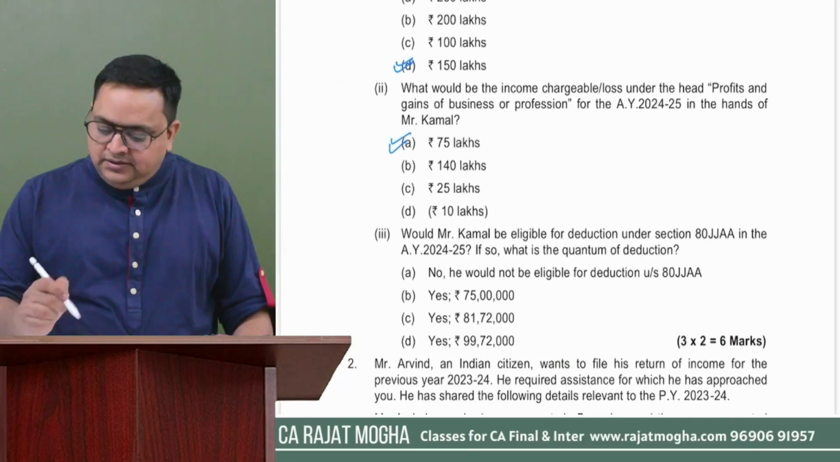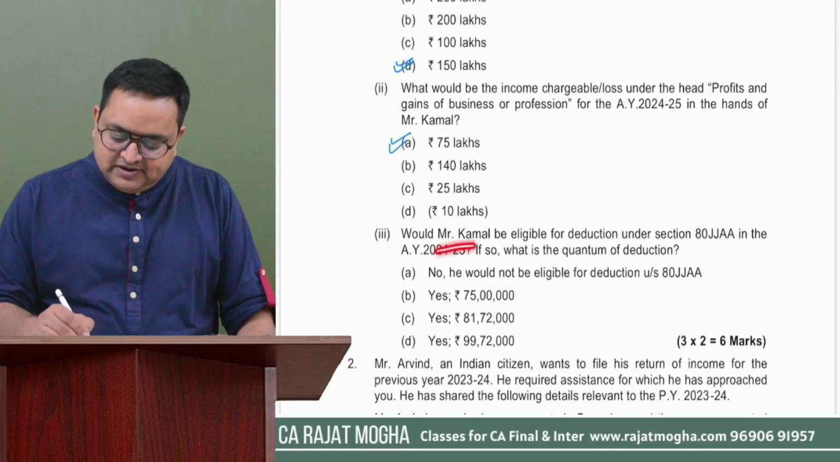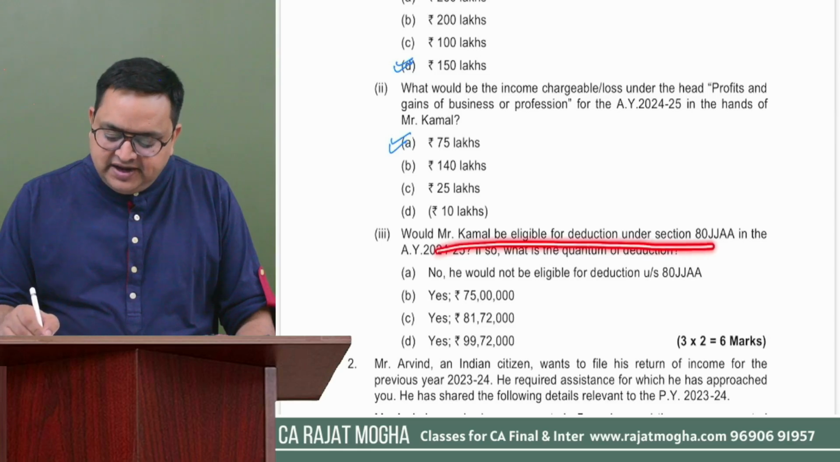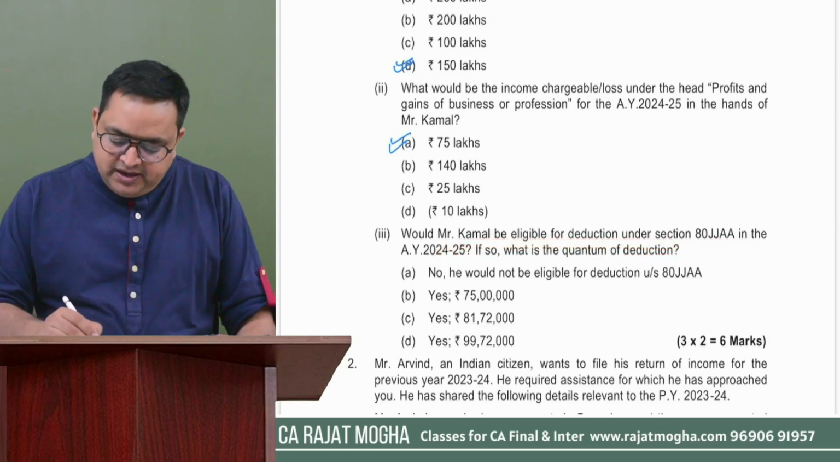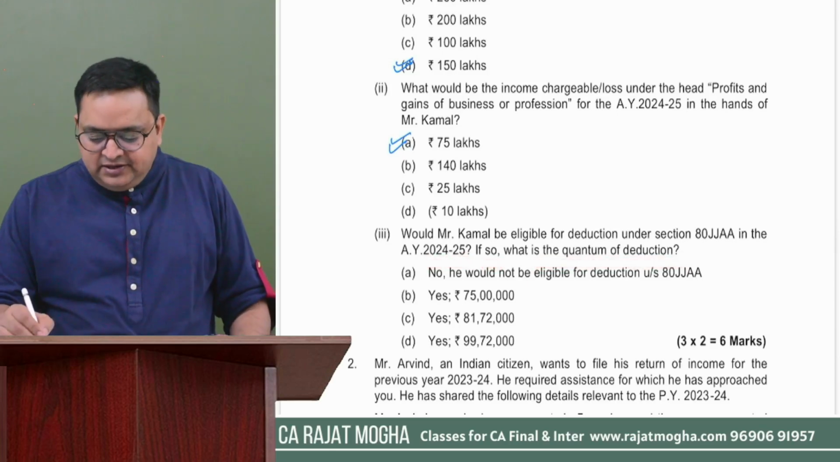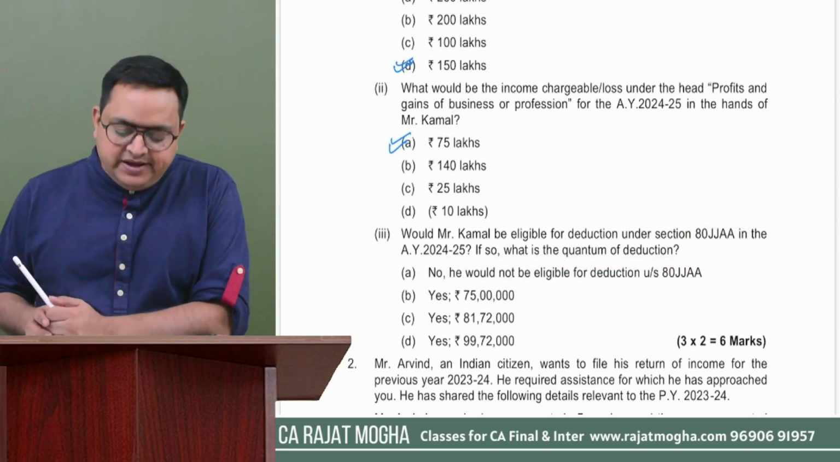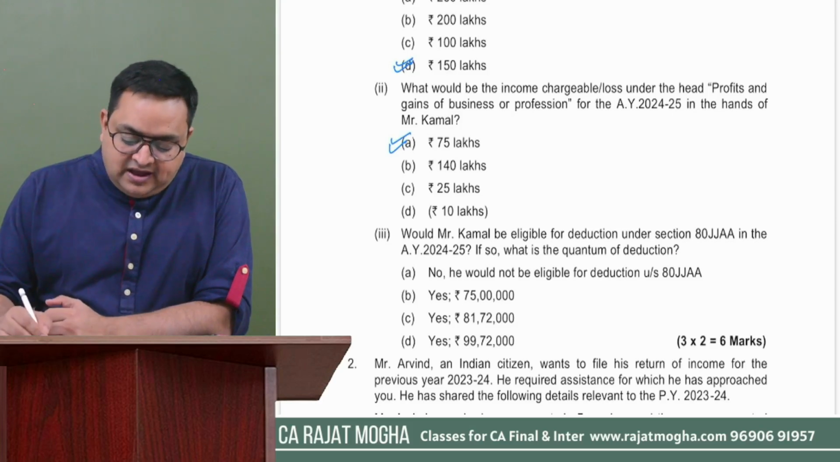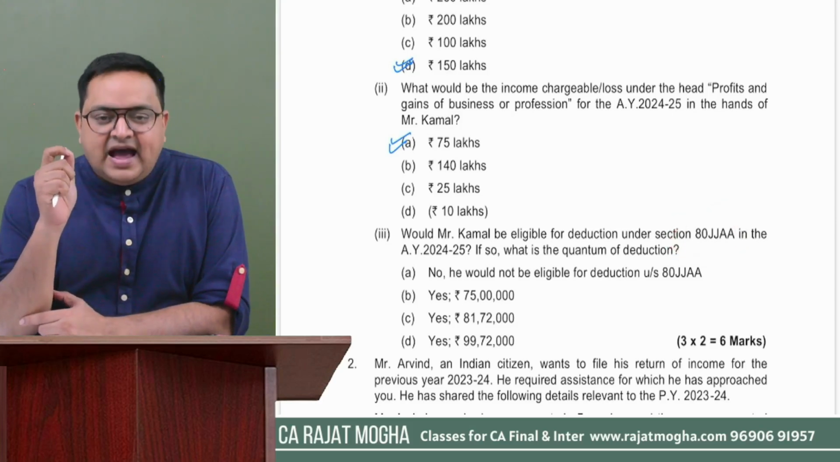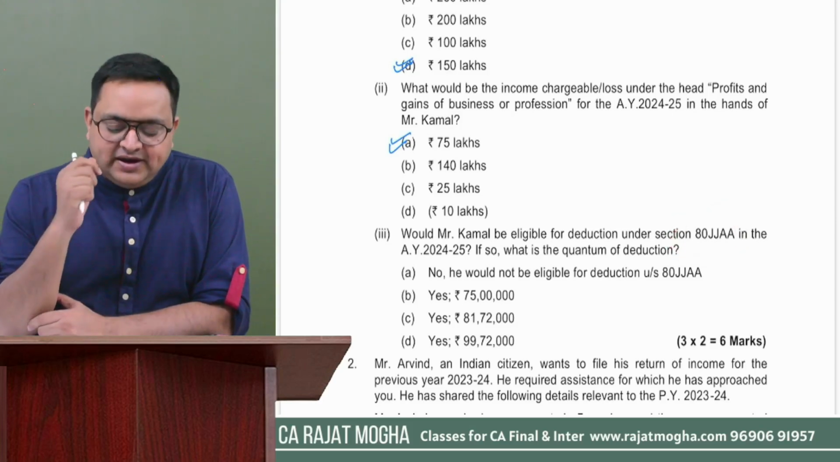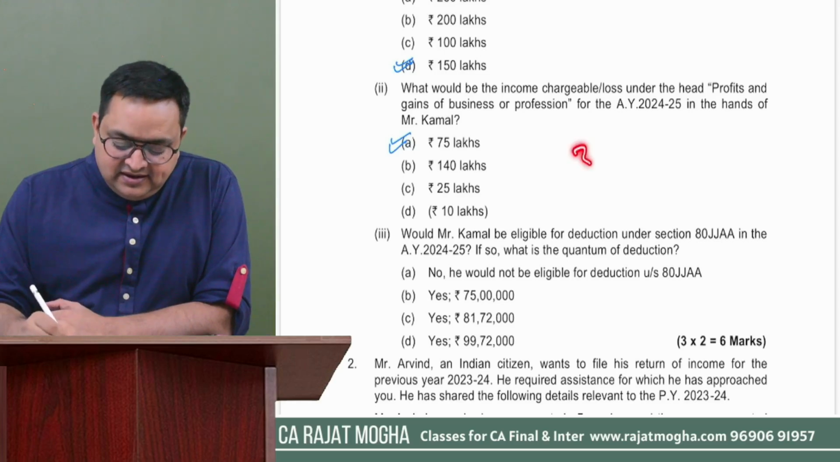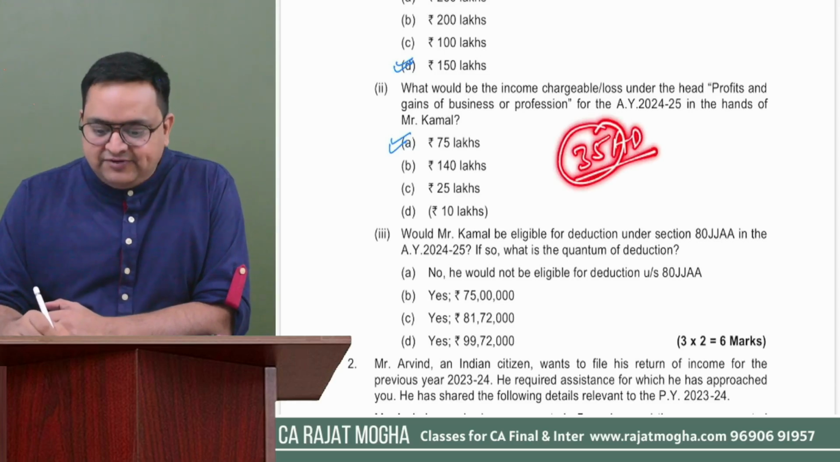Would Mr. Kamal be eligible for deduction under section 80JJAA in assessment year 24-25? If so, what is the quantum of deduction? Whether he is eligible for deduction under section 80JJAA, the answer is he is actually not eligible. Why is he not eligible? Because there is a provision in section 35AD.